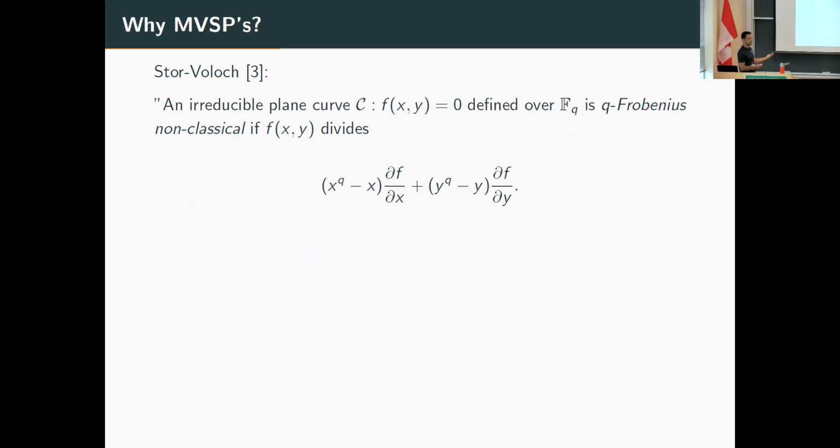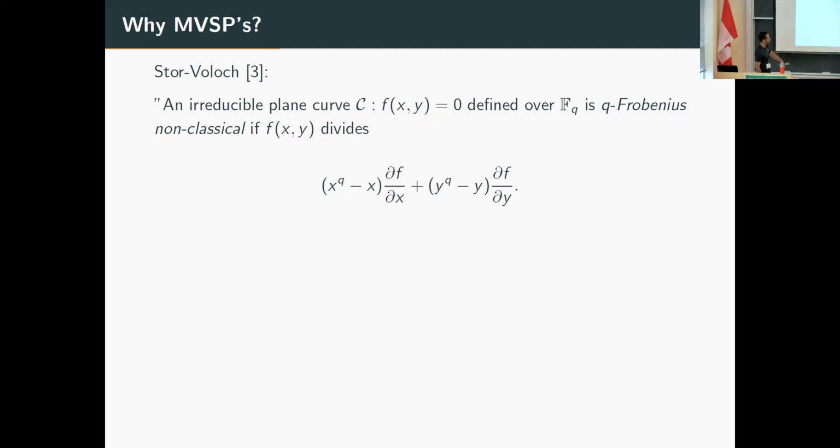Okay, so this is some motivation why these polynomials are interesting. So there is a work of Stöhr and Voloch. They introduced this definition of Frobenius non-classical curves. So we consider an irreducible plane curve defined by a bivariate polynomial over a finite field Fq. So this curve will be Frobenius non-classical if the bivariate polynomial f divides this expression, right?